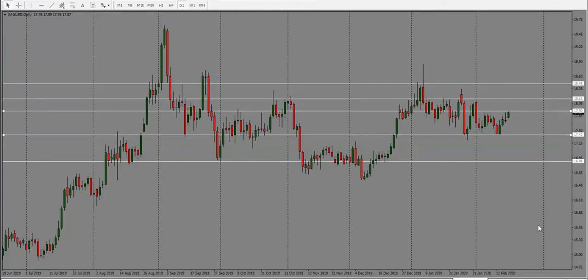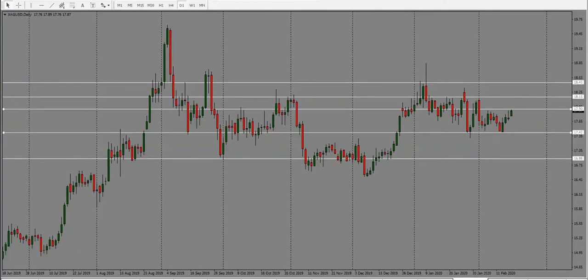Target is 18.15, but just be cautious, because if it holds below 17.90, it can come back down. So bullish bias, but with caution.